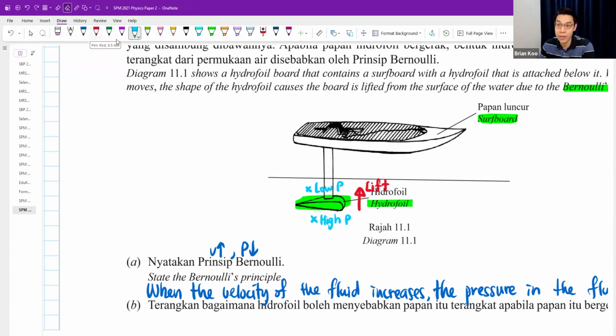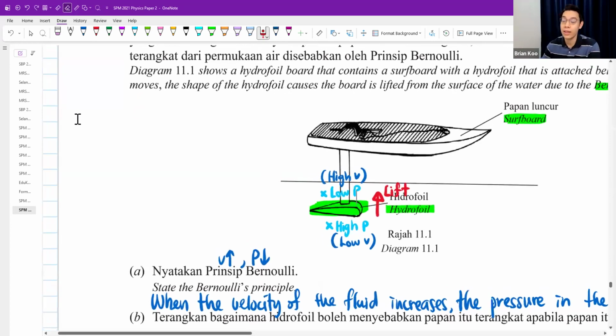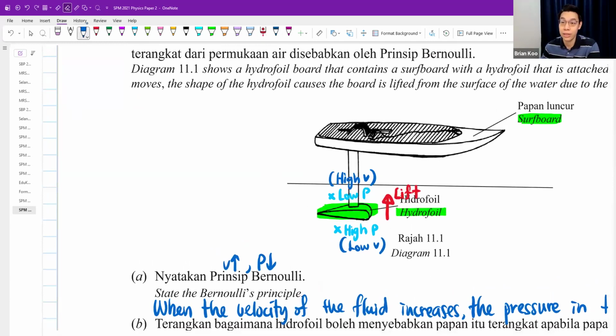And what does Bernoulli say? When pressure is high, it means here is lower velocity. Here on top is higher velocity. Guys, if you talk about the velocity and the pressure, confirm you get some marks. Velocity 1 mark, pressure 1 mark. You say because the pressure is different, another mark, you get a lift force, 4 marks already. This is how you lift it up. Okay, so I write here now.